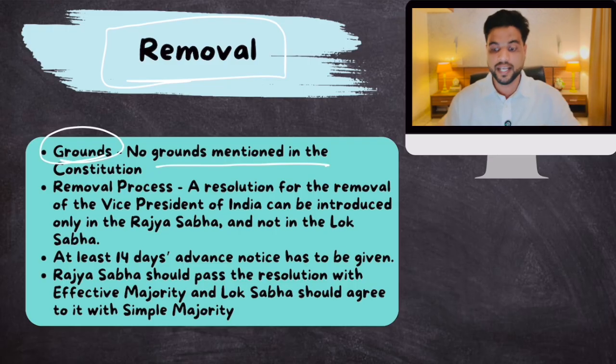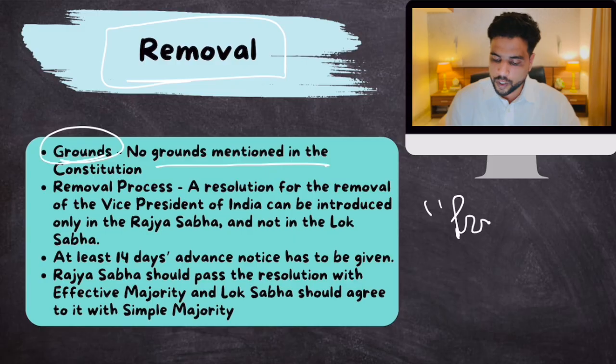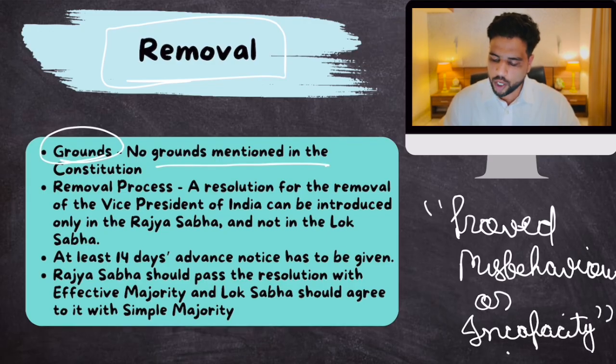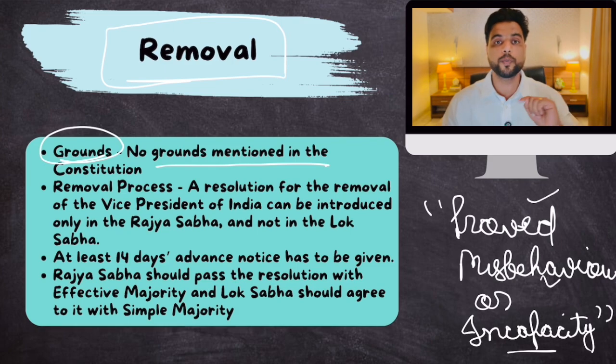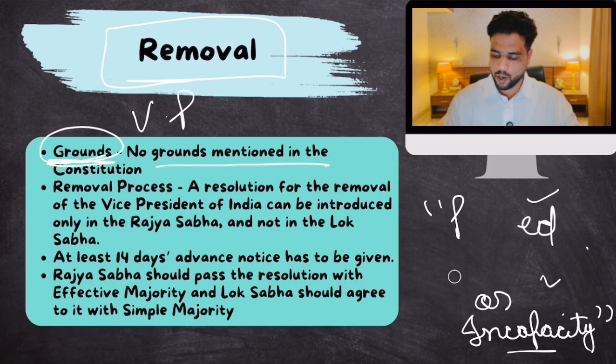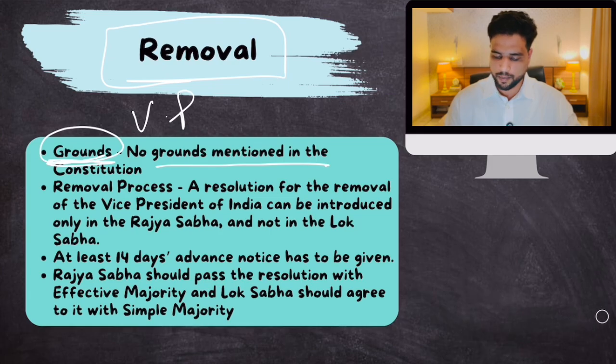Like for the Chief Justice of India, or any Supreme Court judge, the grounds mentioned are proved misbehavior or incapacity. If the misbehavior of the judge is proved, or he is incapable mentally or physically. Only on these two grounds you can remove a Supreme Court or a High Court judge. But no such grounds are mentioned for the Vice President. Clear? Okay. Now, how can this Vice President of India be removed?